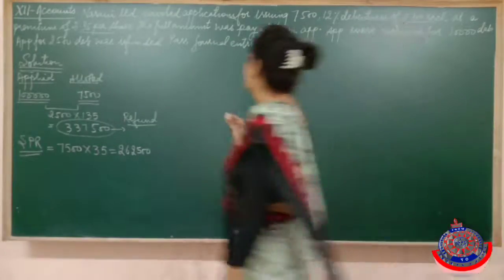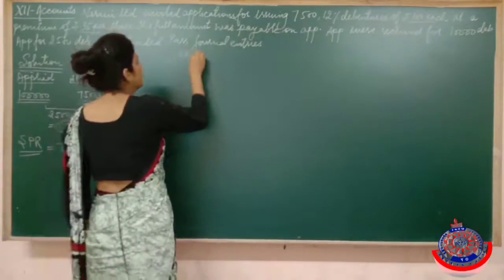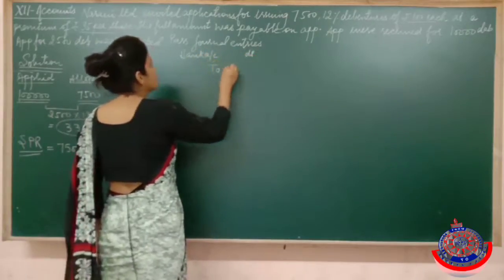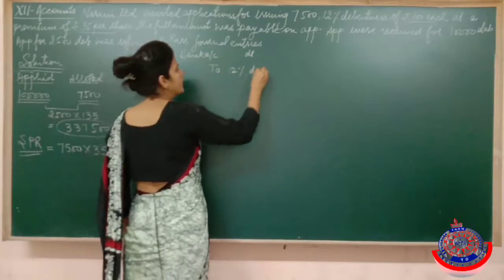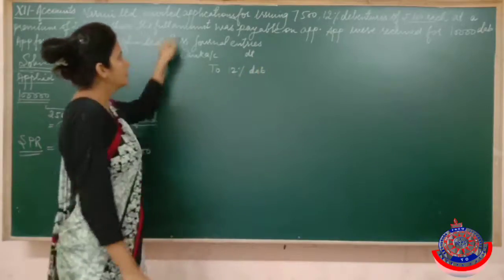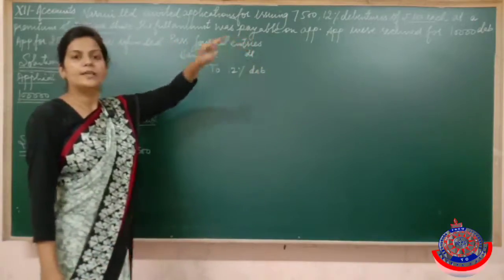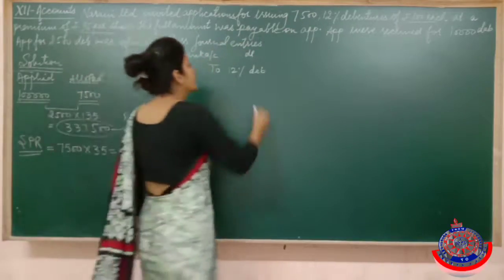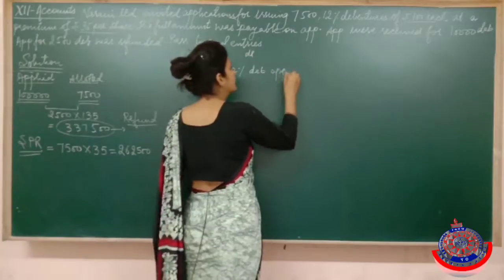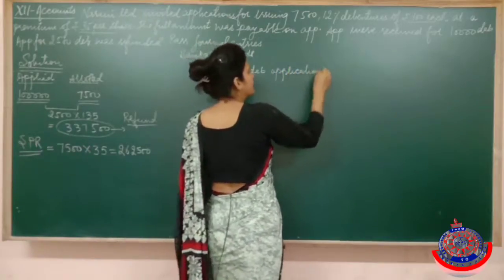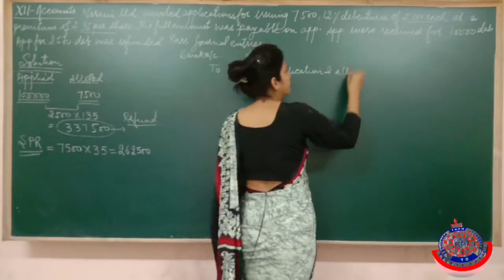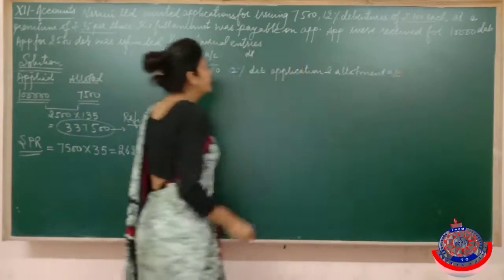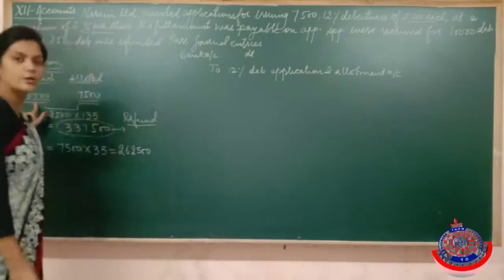So see how. First entry will be bank account debited to 12% debentures application and allotment account. As I told you, whenever we are calling the money in lump sum, then we generally open a joint application and allotment account. See, the public applied for 10,000 debentures.